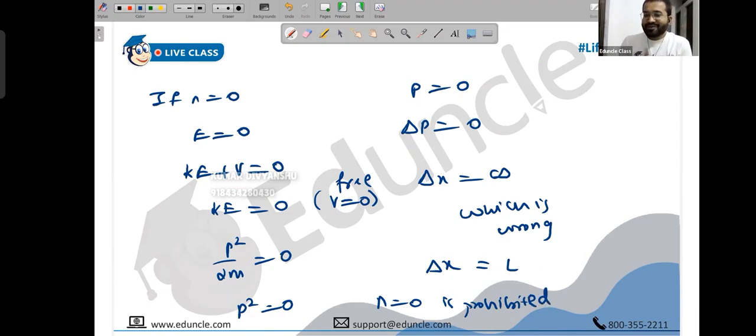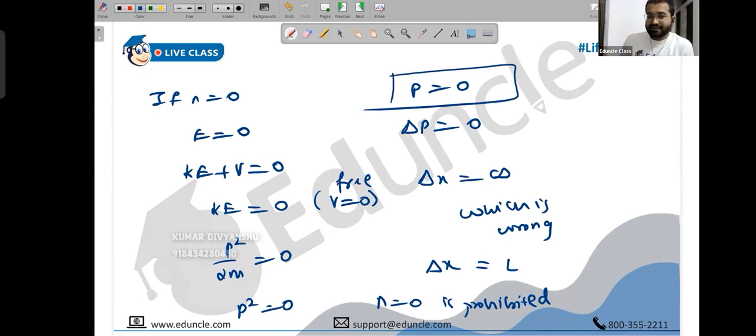How? If momentum is 0, then every momentum is 0. You have defined it precisely. Momentum is 0, there is no error. If I tell you momentum is even 3, you have defined it, so by definition the error is zero. Basically, if it's constant, then the derivative is anyway zero, change is zero. So n equal to 0 is prohibited as it violates Heisenberg's uncertainty principle.